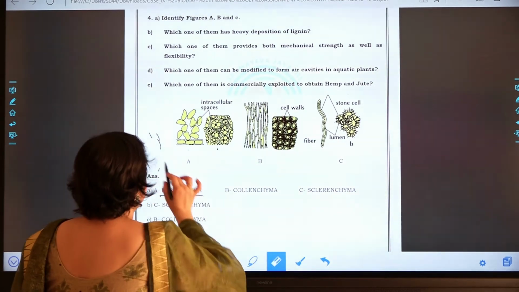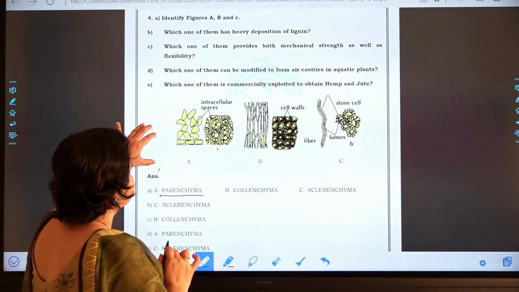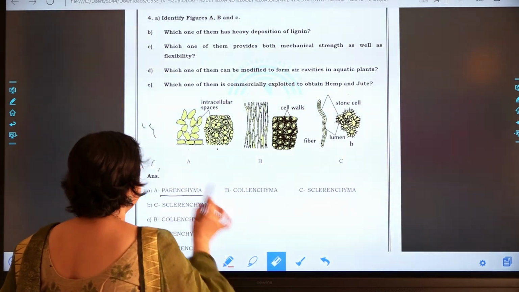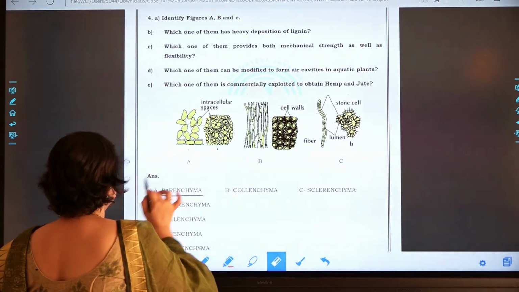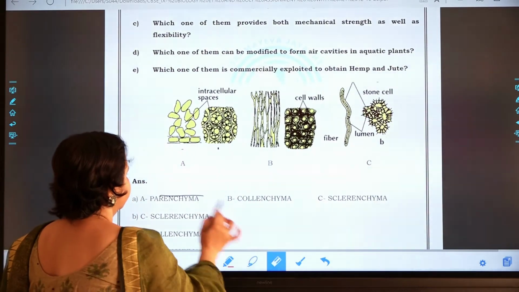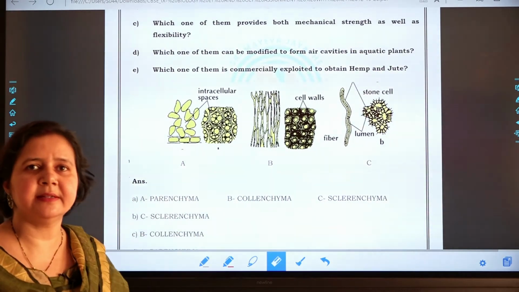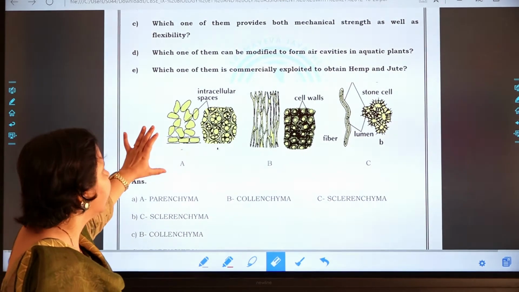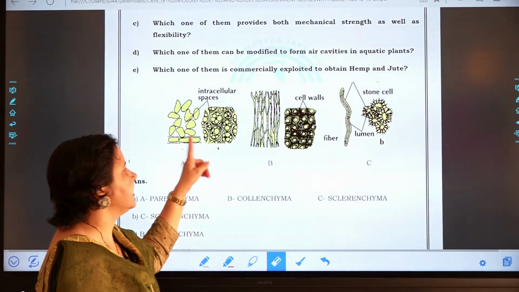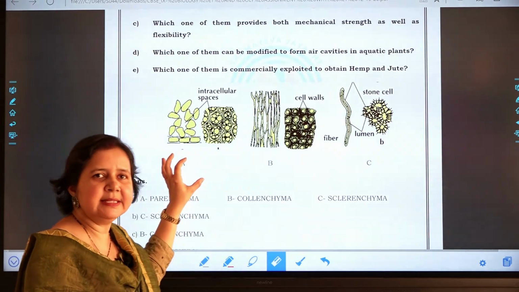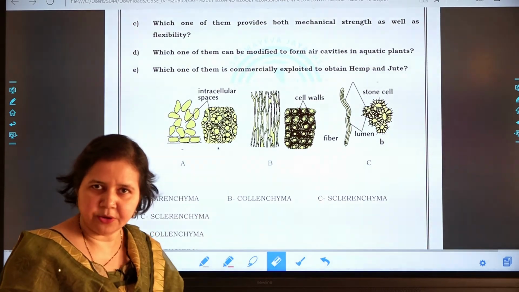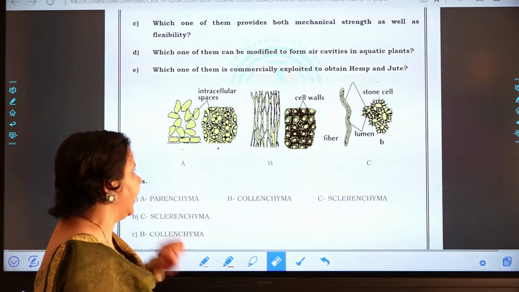Why is it parenchyma? Since it consists of normal cells, okay? So the figure A is parenchyma, since they are simple cells with regular shape and no thickening at all.